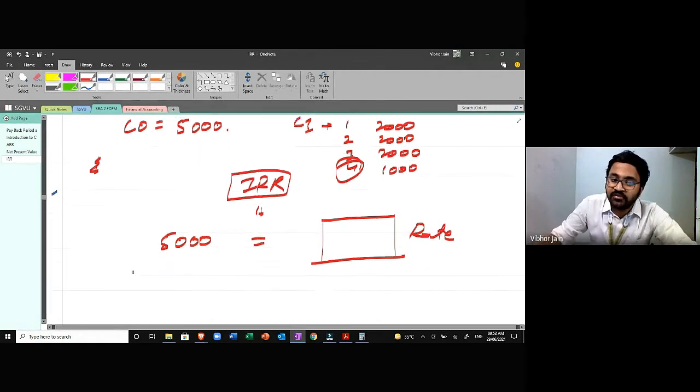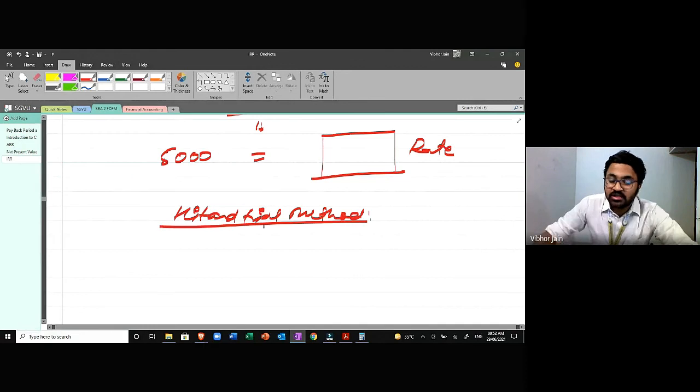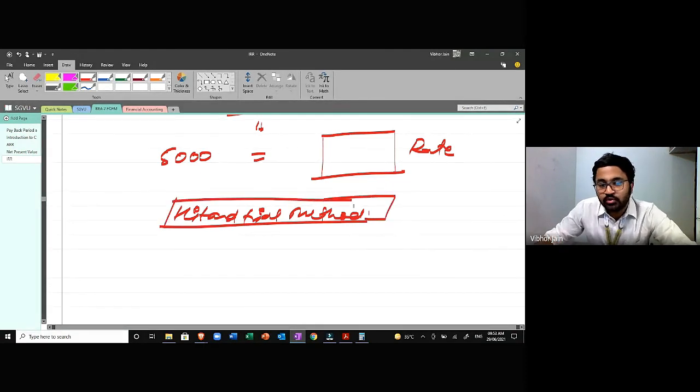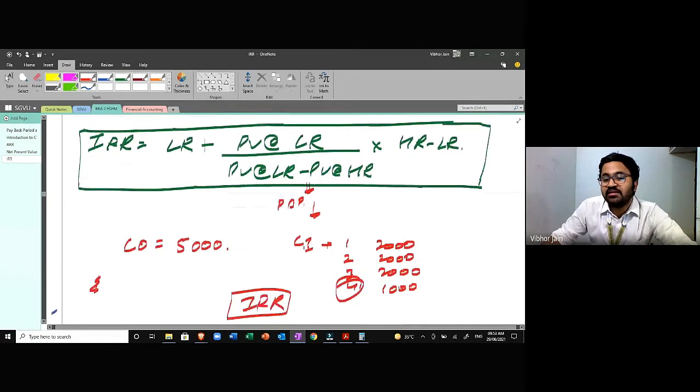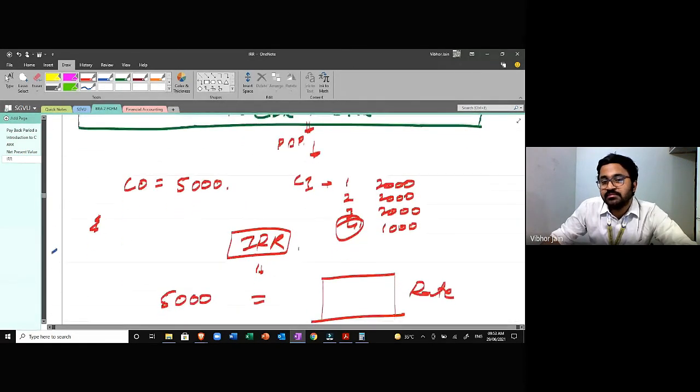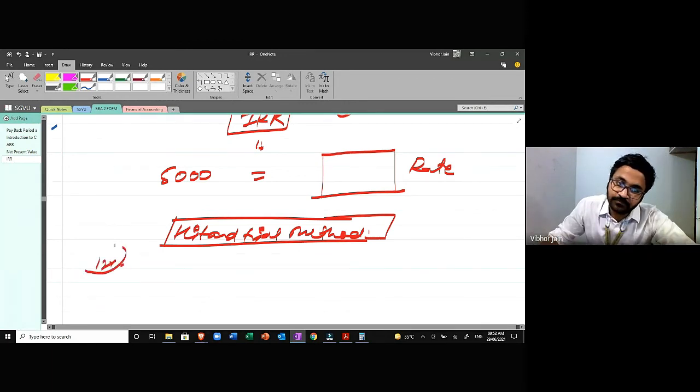Right? So if I use the hit and trial method, by using a table we have already talked about in the previous class, to calculate the rate. Let me just take the rate as 12%. I'll pick any rate and see if the equation is satisfied or not. If it is not satisfied, then I'll take another rate. Let's say the rate is 12%.